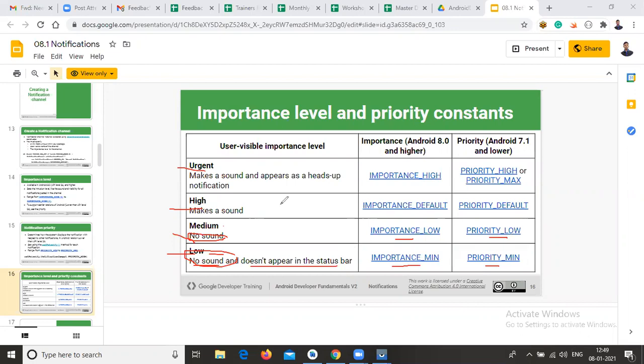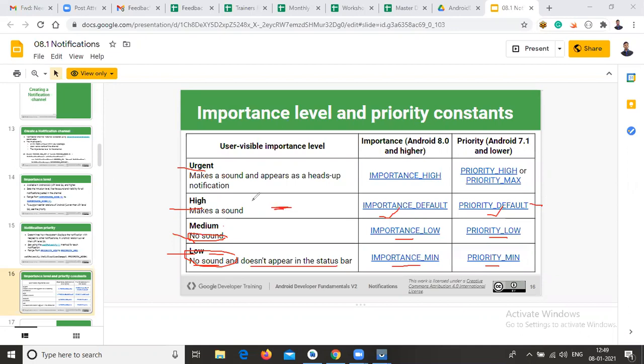In case you are using the high priority, it will make a sound, and at the same time it will display in the notification status bar also. At that time you can use importance default and priority default. Whatever notification settings you have set in your mobile phone, those settings will apply to this high priority.